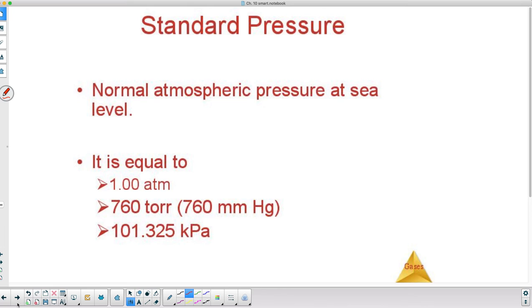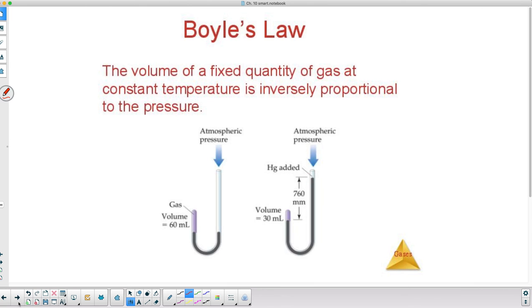Standard pressure. I've gone through this already a couple times. 1 atmosphere is labeled as 760 torr, and torr is the same thing as millimeters of mercury. It's just another way to say it. And 101.325 kilopascals, although we go to 101.3. Okay, that's the end of 10.2.